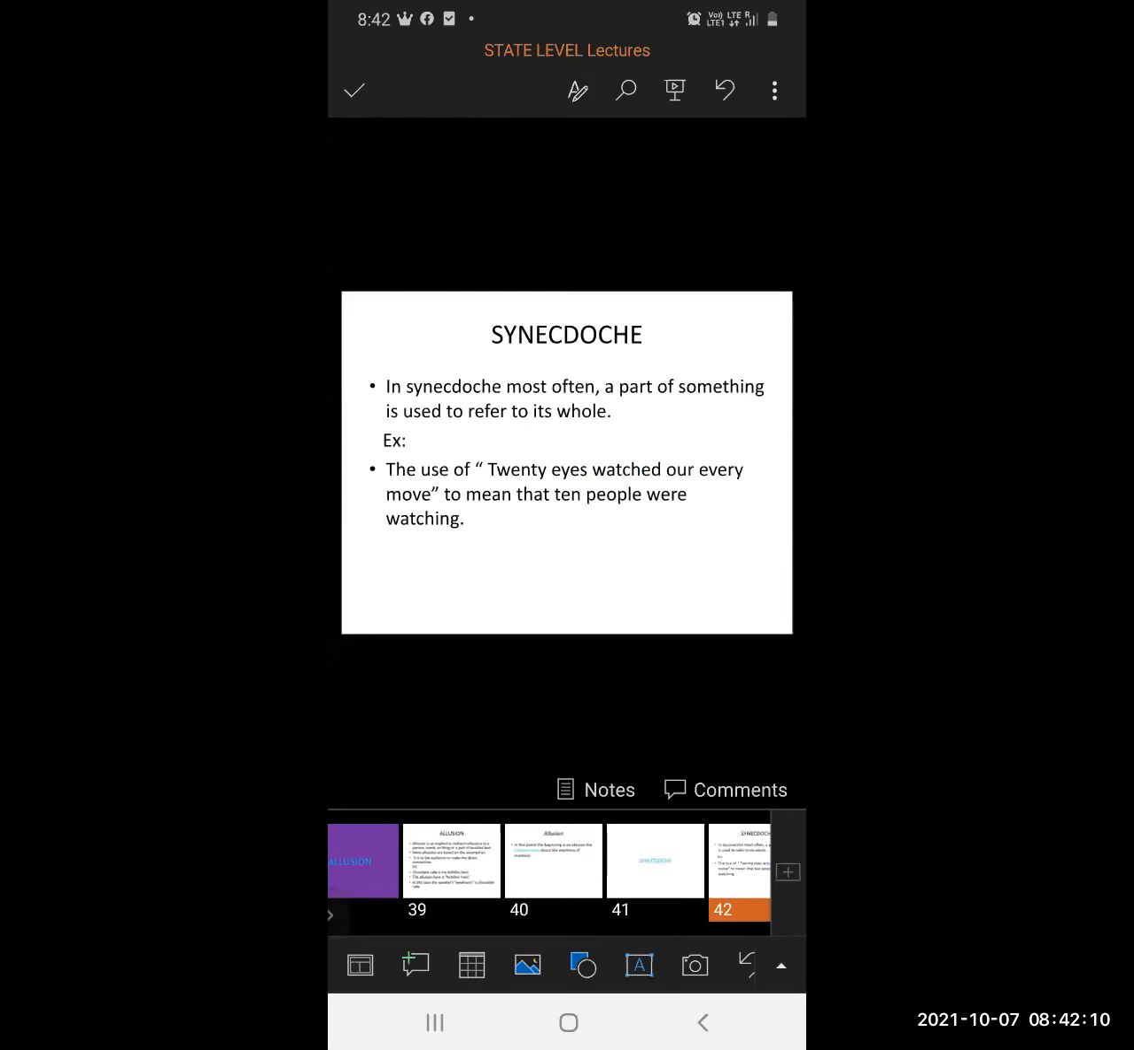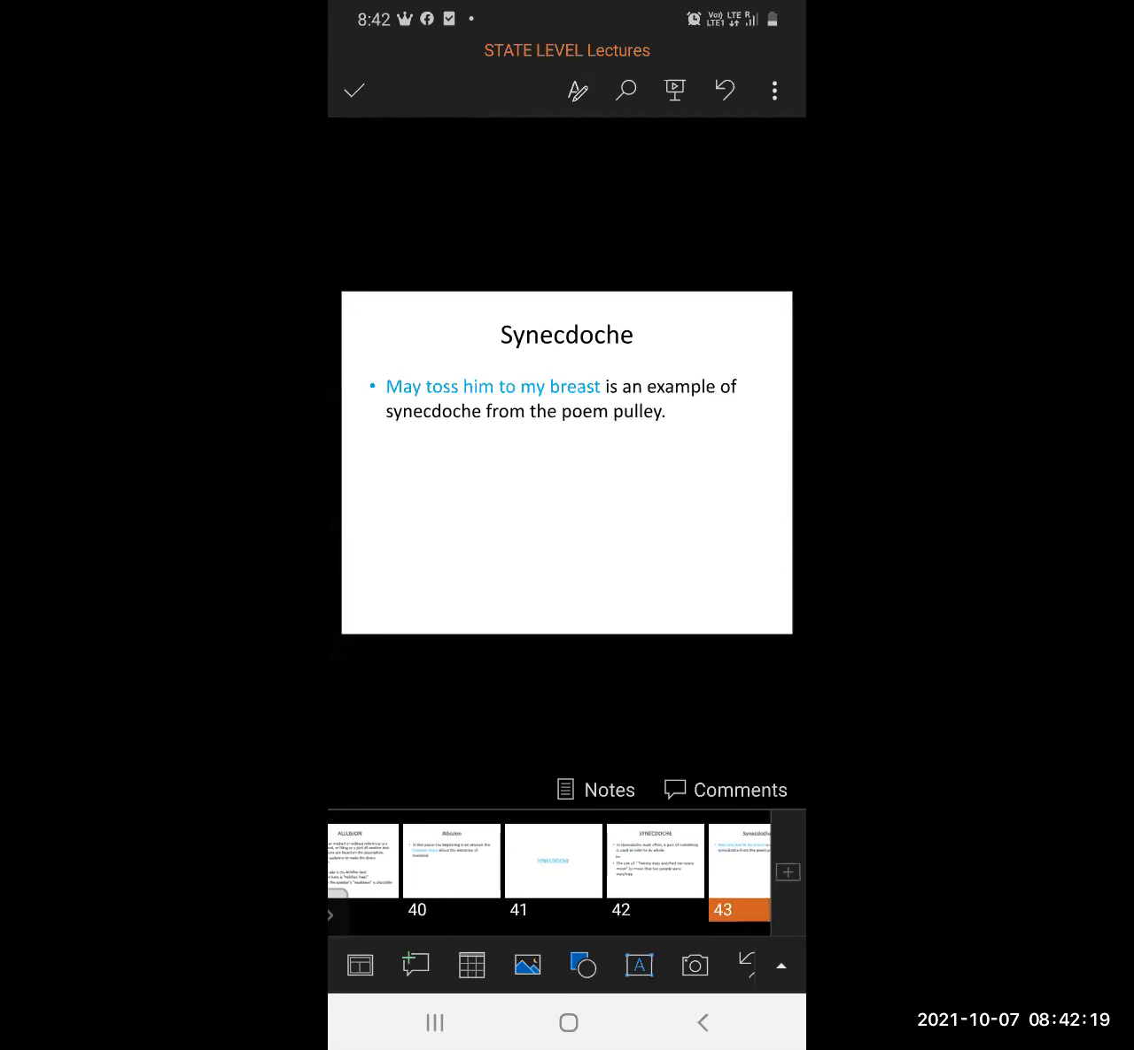Next, synecdoche. In synecdoche, most often a part of something is used to refer to its whole. Here in this poem, "may toss him to my breast" is an example of synecdoche, from the poem The Pulley.